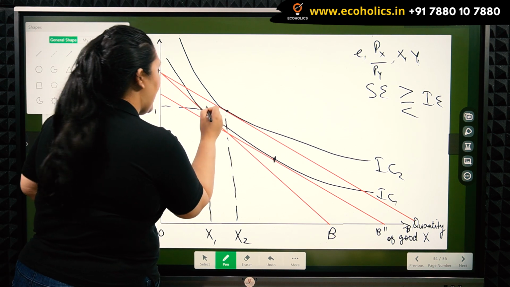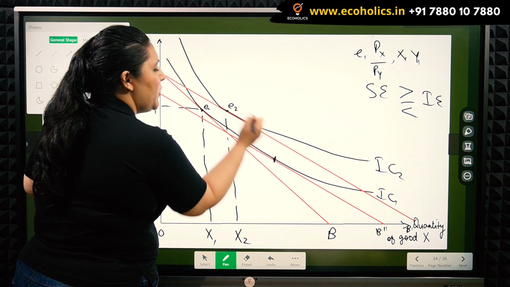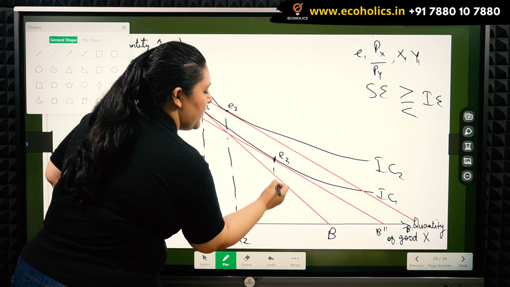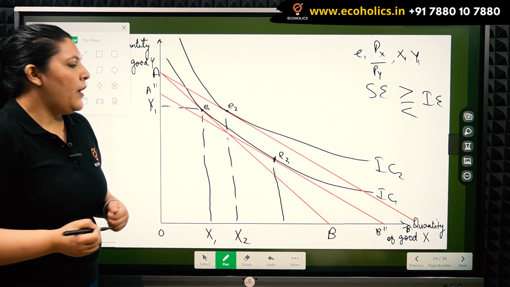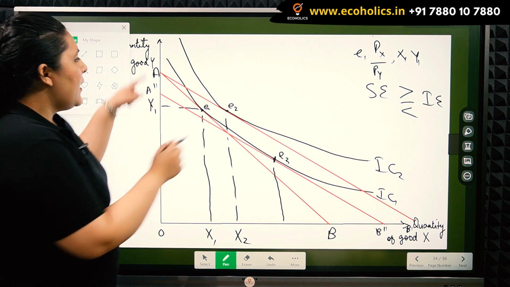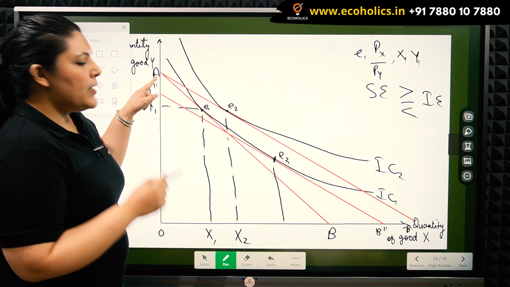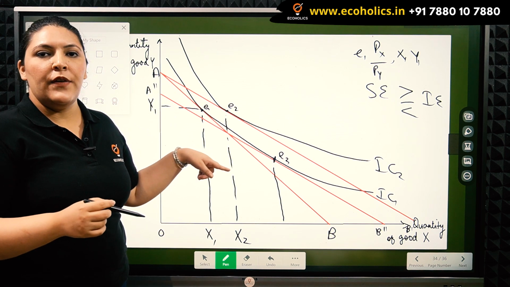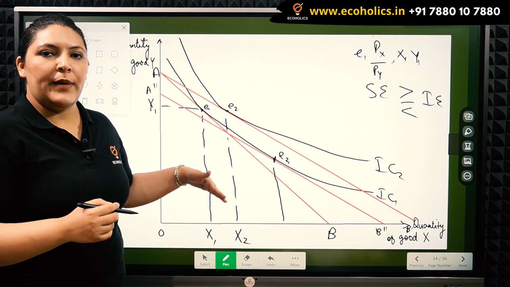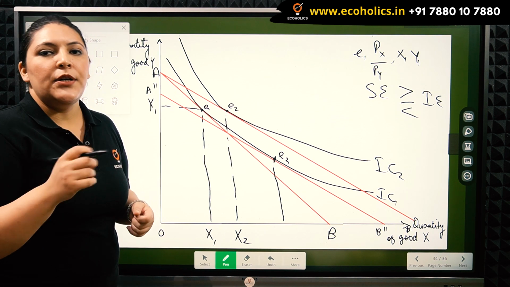So we have equilibrium 1, equilibrium 2 and equilibrium 3. We know that the equilibriums which are lying on the same indifference curve with different relative prices show the substitution effect.